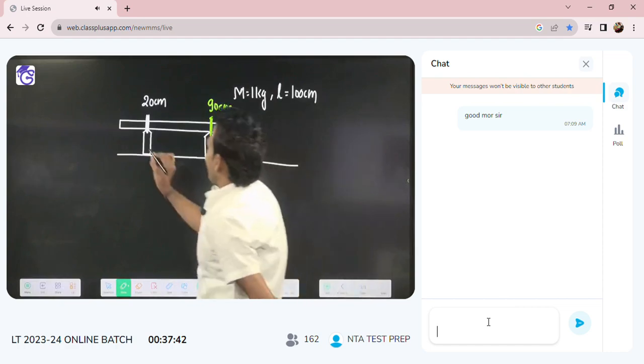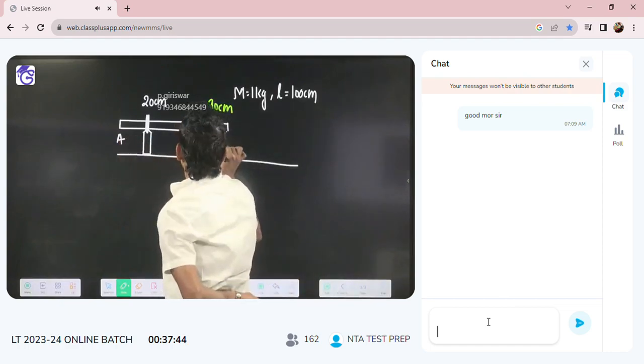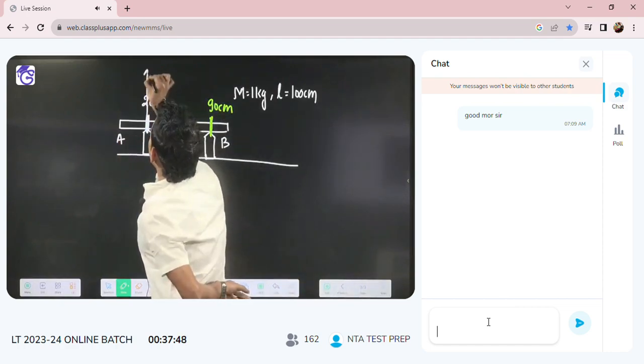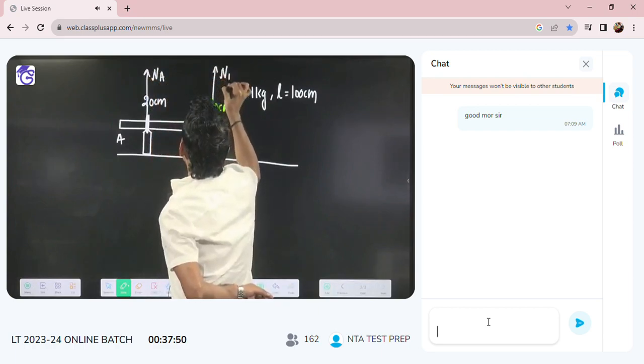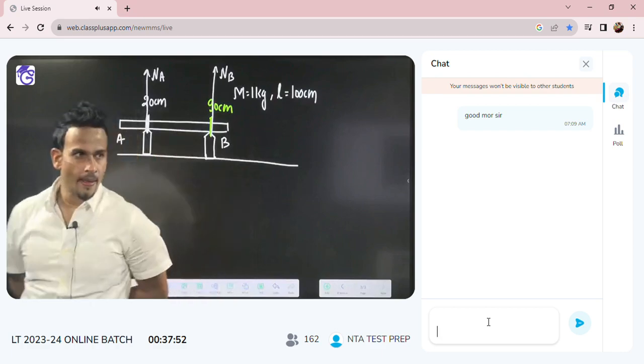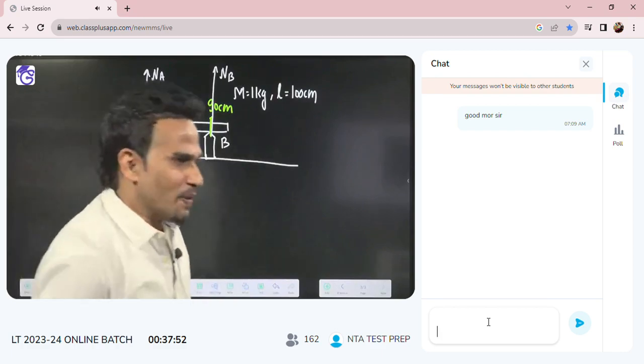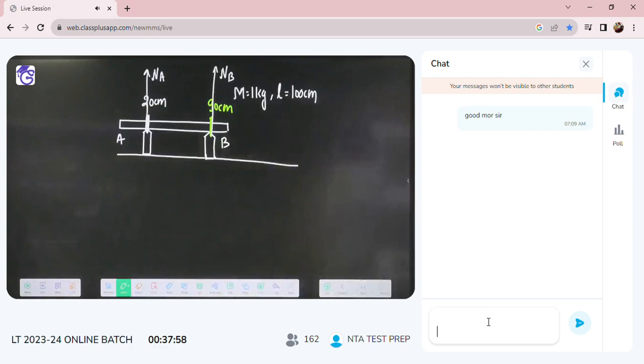This is A, this is B. So from here we will get normal reaction NA. From here you will get normal reaction NB. First represent the mass of the meter scale.